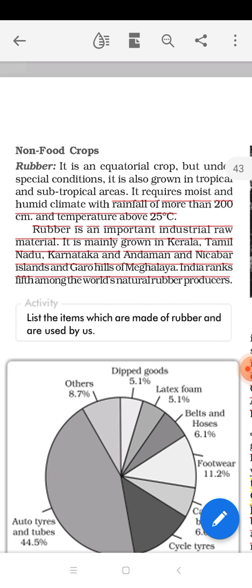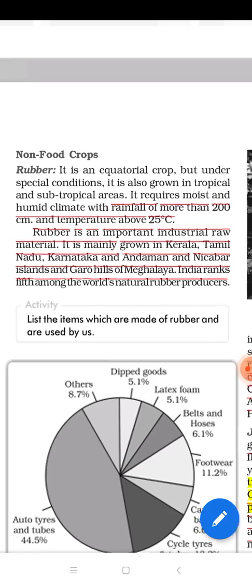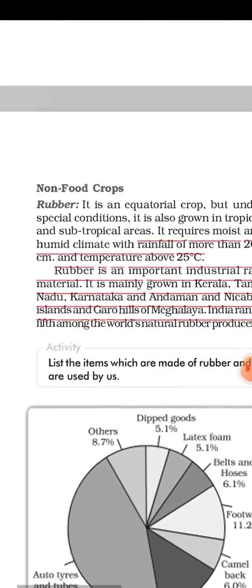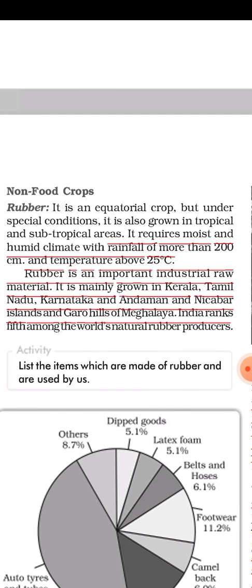So in the non-food items or crops category, first we have rubber. So what is this? Now, it is an equatorial crop, but under special conditions it is also grown in tropical and subtropical areas. Okay, so rubber is specifically an equatorial crop where huge temperature and huge rainfall are required, but with the help of new technology as well, we can produce rubber as a tropical and subtropical crop.